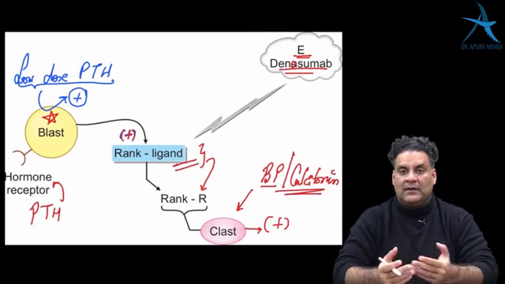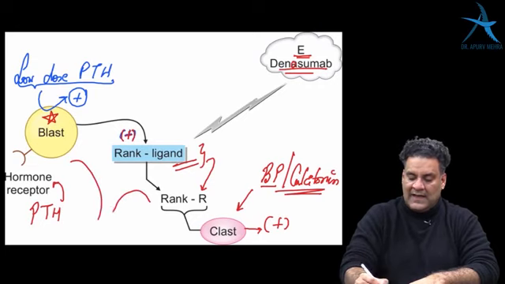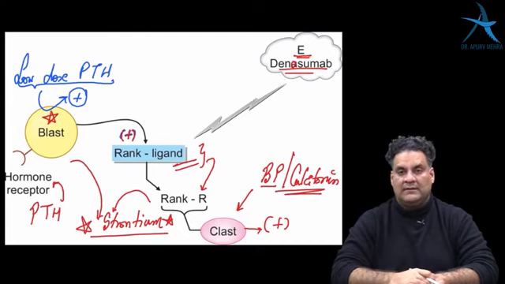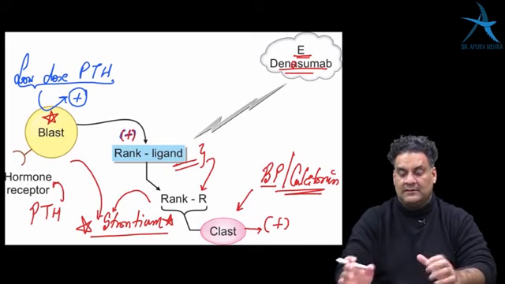Parathyroid hormone stimulates the osteoblast directly, but there is one drug which acts on both the pathways. It is called strontium. So it stimulates the formation, inhibits the resorption. This is what you must remember from this important flowchart.